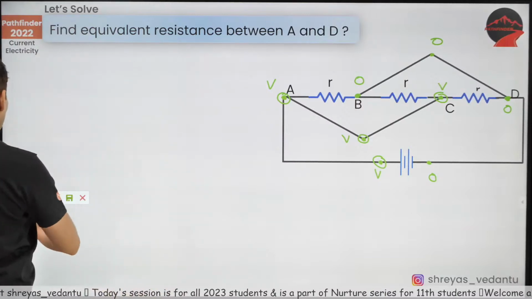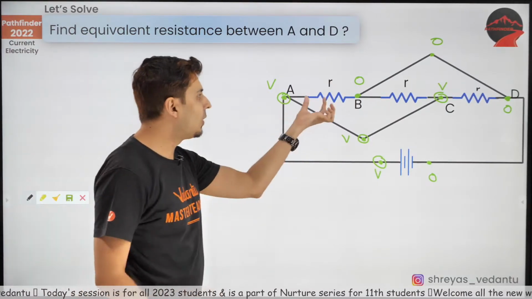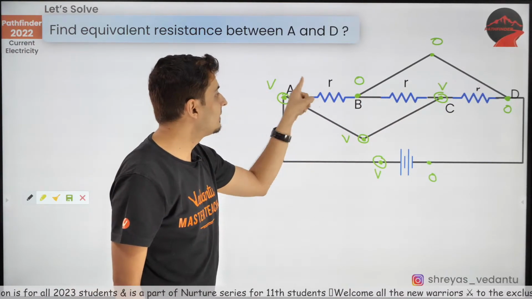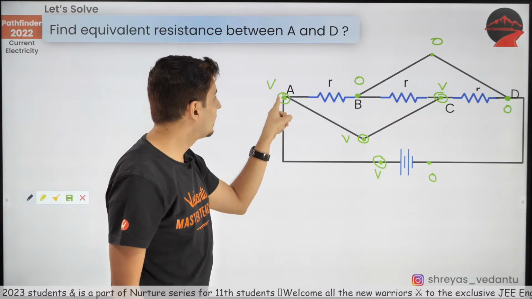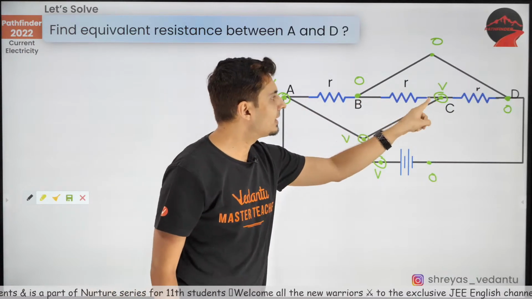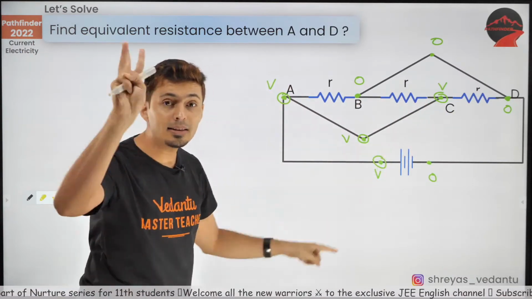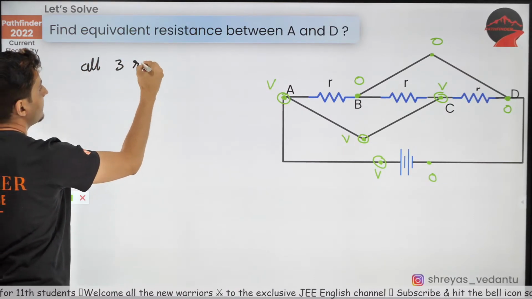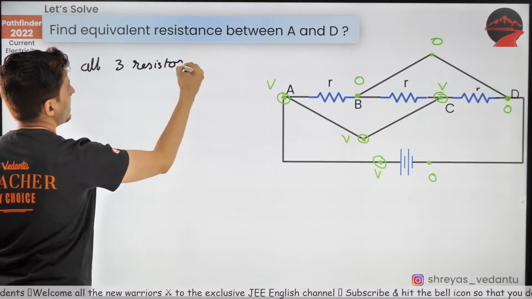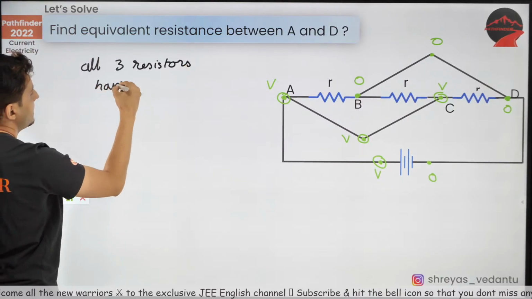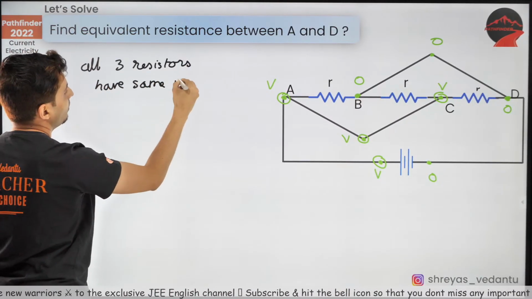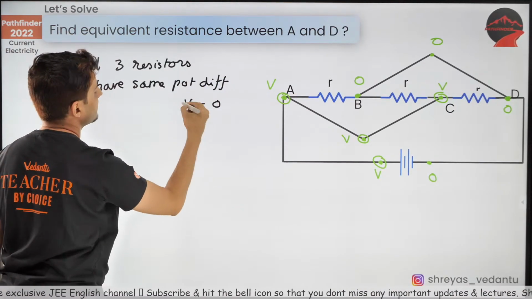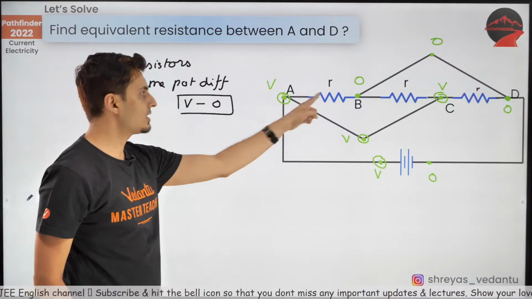Okay? Now, do you see all the three resistors? What is their common potential difference? Look at that. 0 V, 0 V, 0 V. All three resistors have the same potential difference of how much? V minus 0. Yes, that's the potential difference.